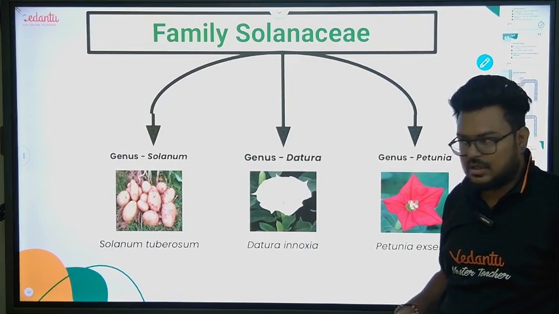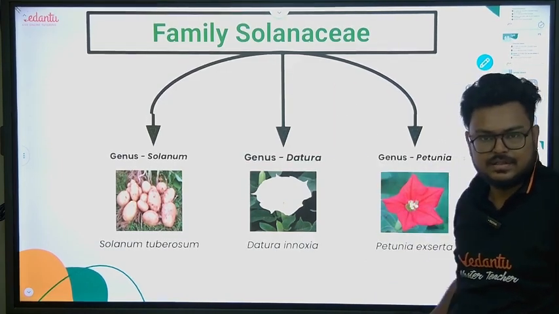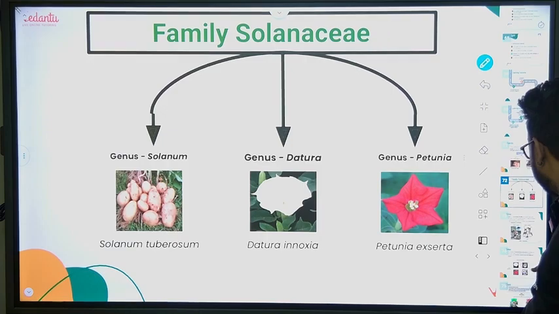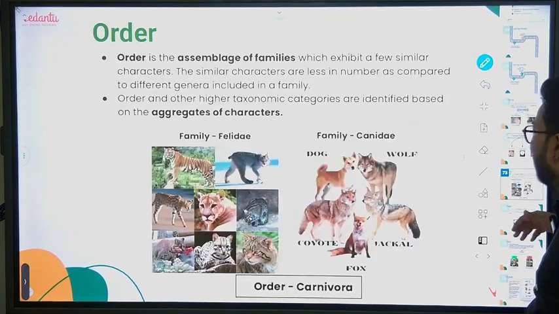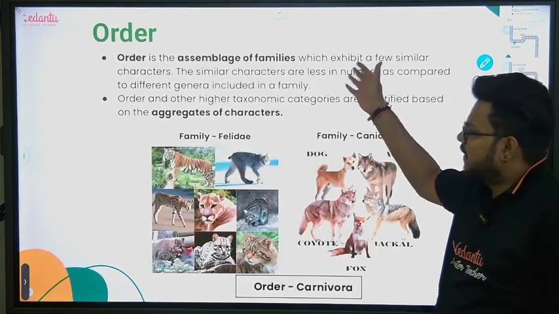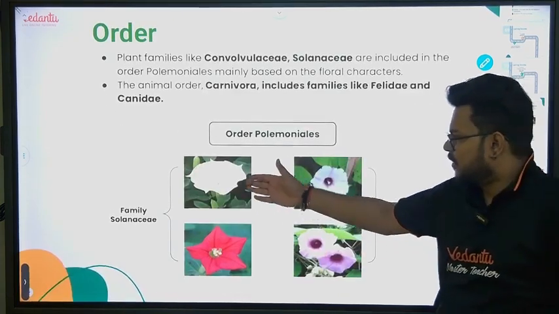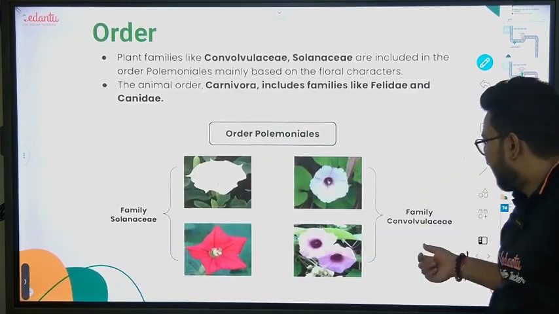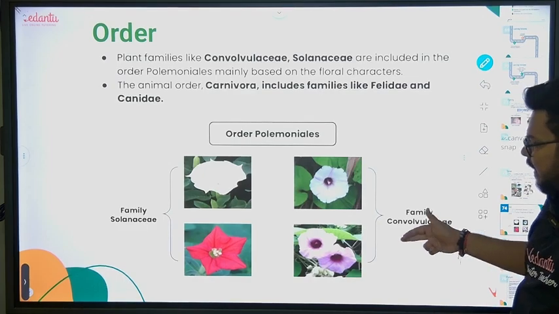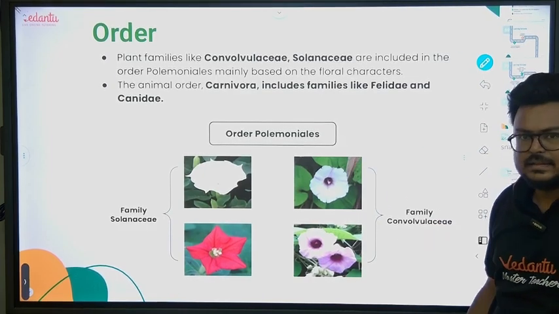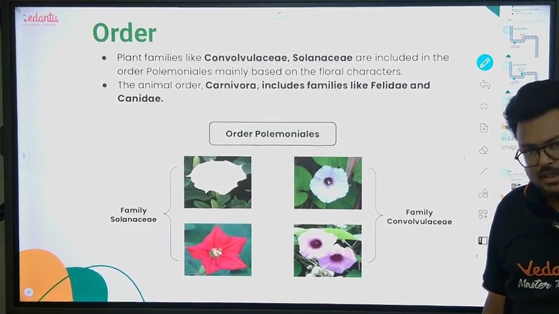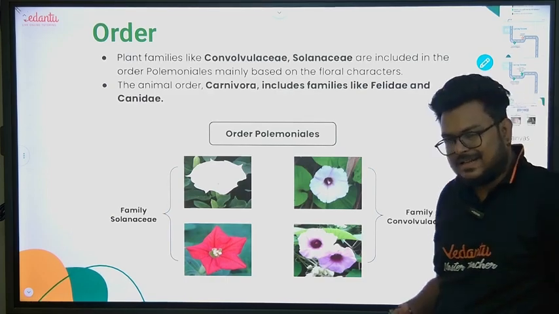That's why they come under the Solanaceae family. Now, order we have discussed, an assemblage of families. If we talk about family Solanaceae and family Convolvulaceae, they come under order Polymoniales. Important.